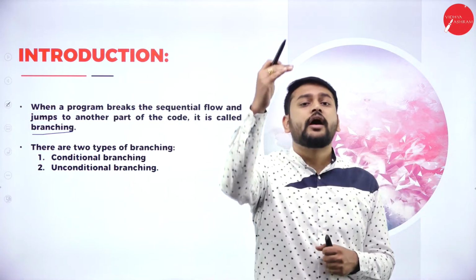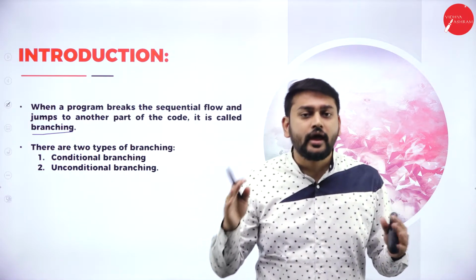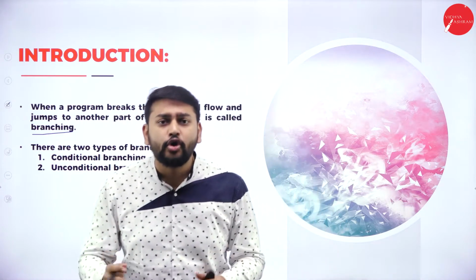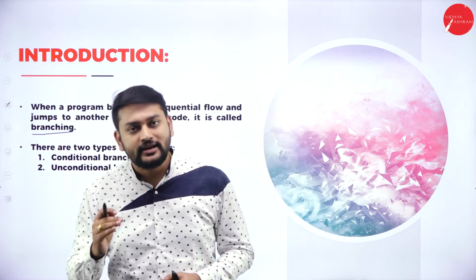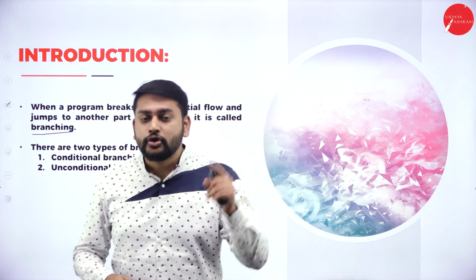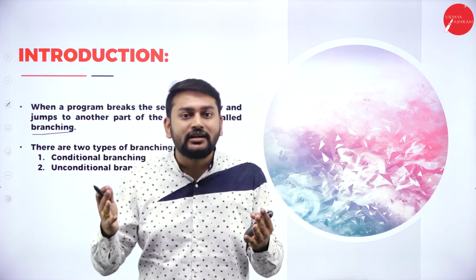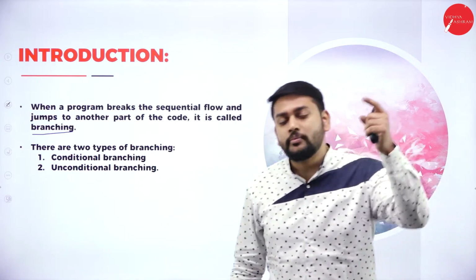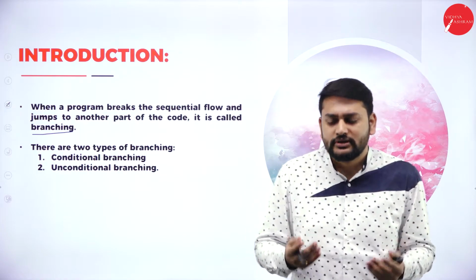Imagine I have 100 lines of code. Okay, I have 100 lines of code. Usually I will be explaining the code one by one. Is it? I will be explaining the code one by one. Point number one. So point number two, how exactly the code is being executed? Come on, can anybody recollect? So one by one it is executing. That is a normal tendency, right?